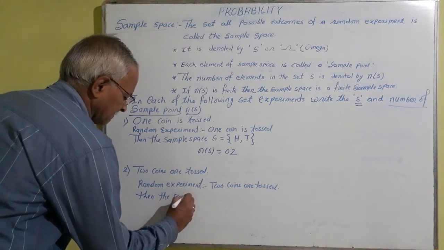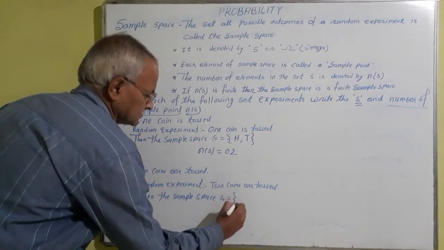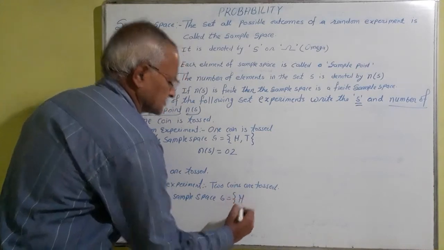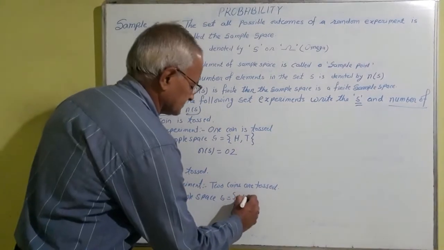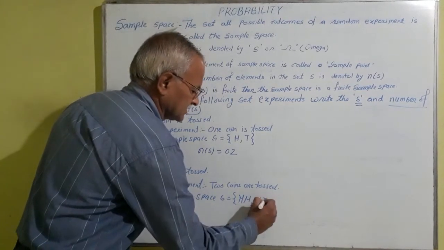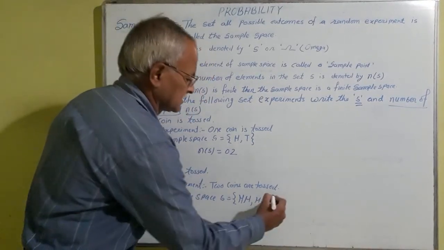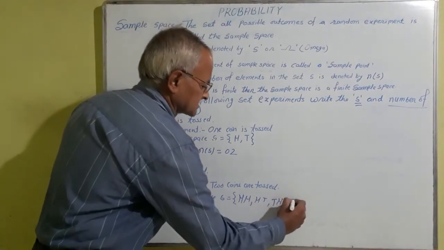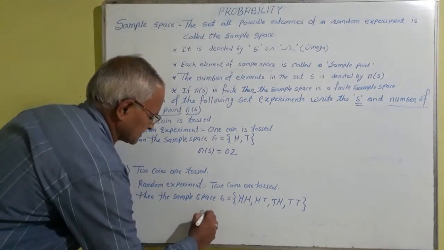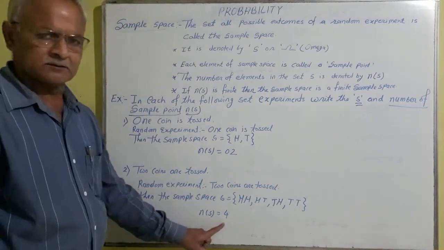Then the sample space S is equal to: let us suppose the outcome of the first coin is head and the second coin is also head; first coin head, second coin tail; first coin tail, second coin head; and first coin tail and second coin also tail. So n of S, the number of sample points, is equal to 4.